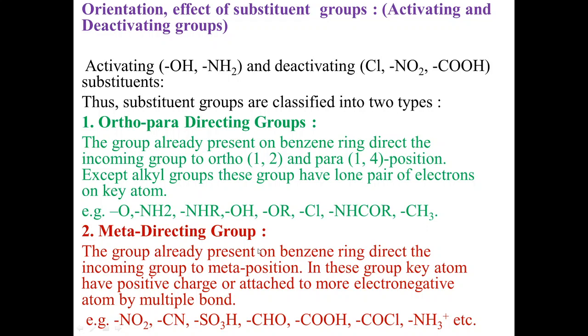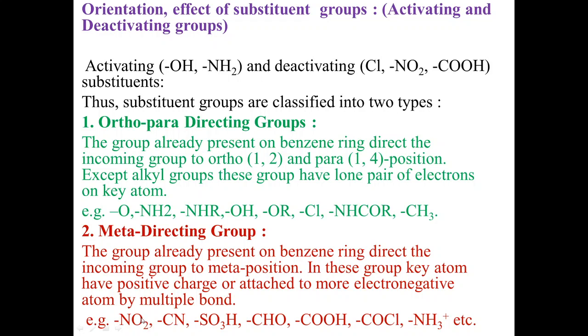Now, meta-directing groups. The group already present on the benzene ring directs the incoming group to the meta position. In this group, the key atom has a positive charge or is attached to a more electronegative atom by a multiple bond. Okay. So, what will happen? Suppose there is one benzene ring and an NO2 group present on that benzene ring. What does it mean?